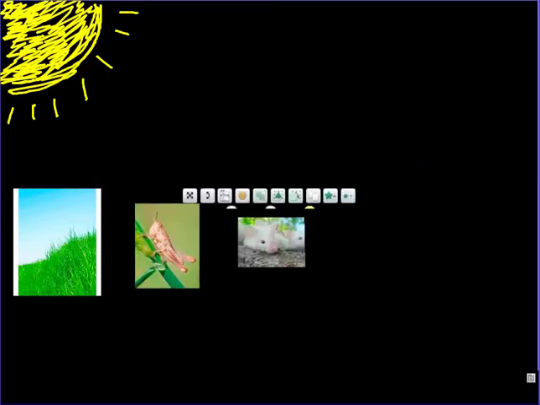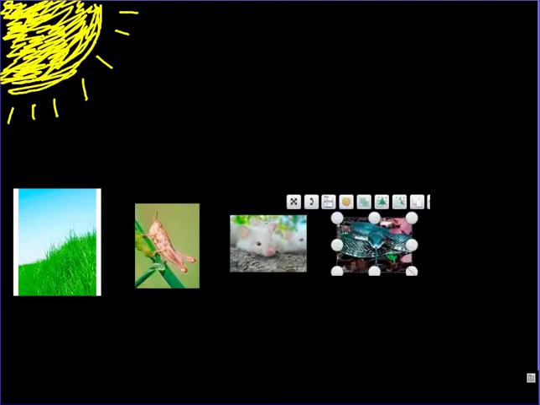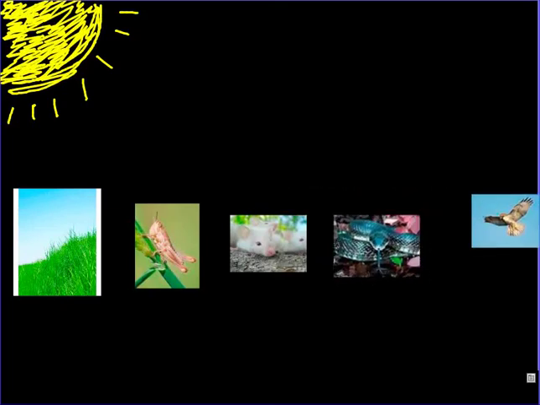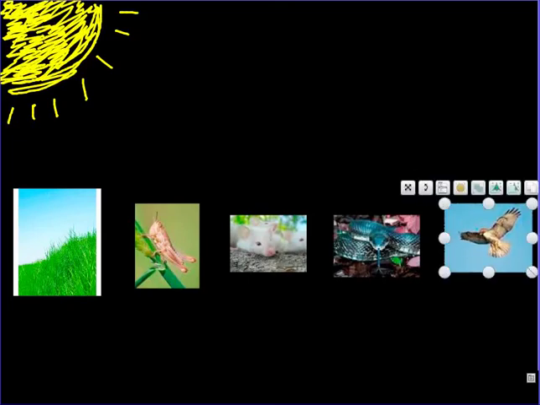Then energy travels from the grasshopper to our mice, because mice can consume grasshoppers. What can consume a mouse? How about a black snake? Black snakes can eat the mice and get energy, and it can go all the way to a red-tailed hawk. So this is a system that you could actually see in your yard or out in a field. You may not like mice or snakes, but they do have a purpose.